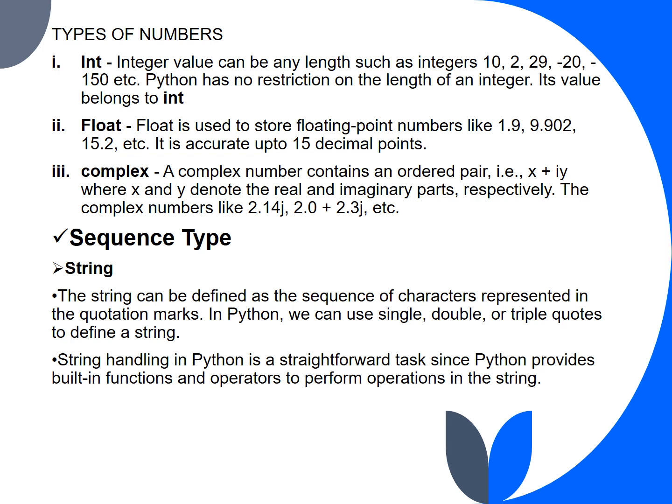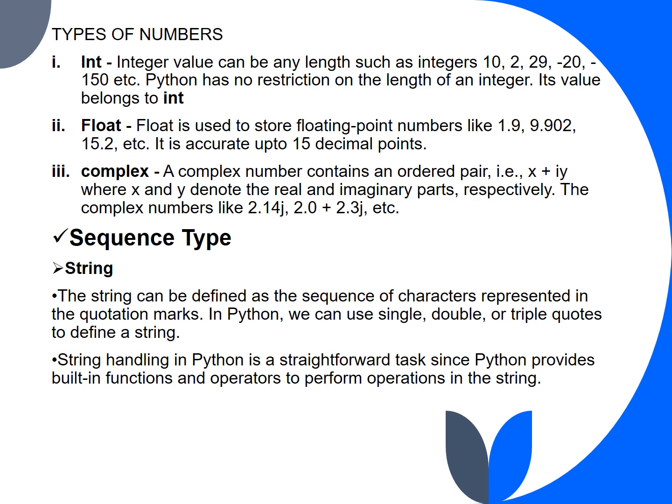Complex. A complex number contains an ordered pair, that is x plus iy, where x and y denote the real and imaginary parts. The complex numbers are like 2.14j, 2.0 plus 2.3j, etc.